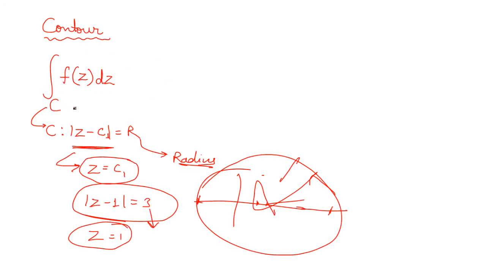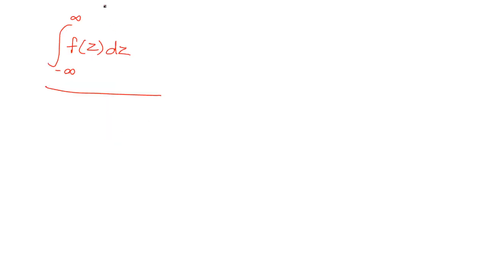In the same way, if I talk about the second type of question, you can have the question in such a way that it is the integration from minus infinity to plus infinity of f(z) dz. So this is another type of question we can have. Now what is the difference between both this case and the previous case? Here the contour C was given to us. Either they will say it's a unit circle or they will give you the equation of the circle. But in this case, they have already given us the integration limits, which are minus infinity to plus infinity.